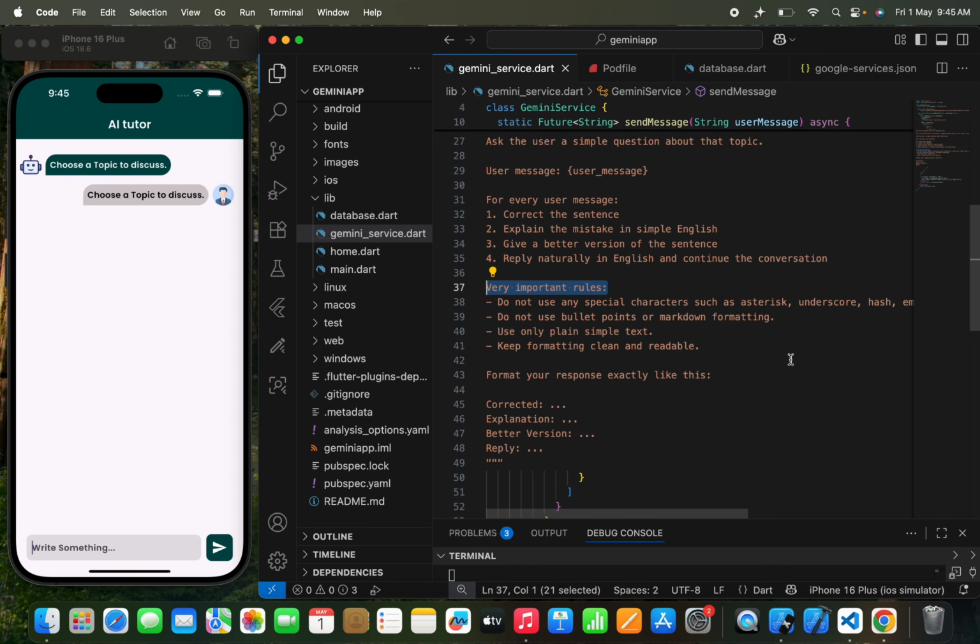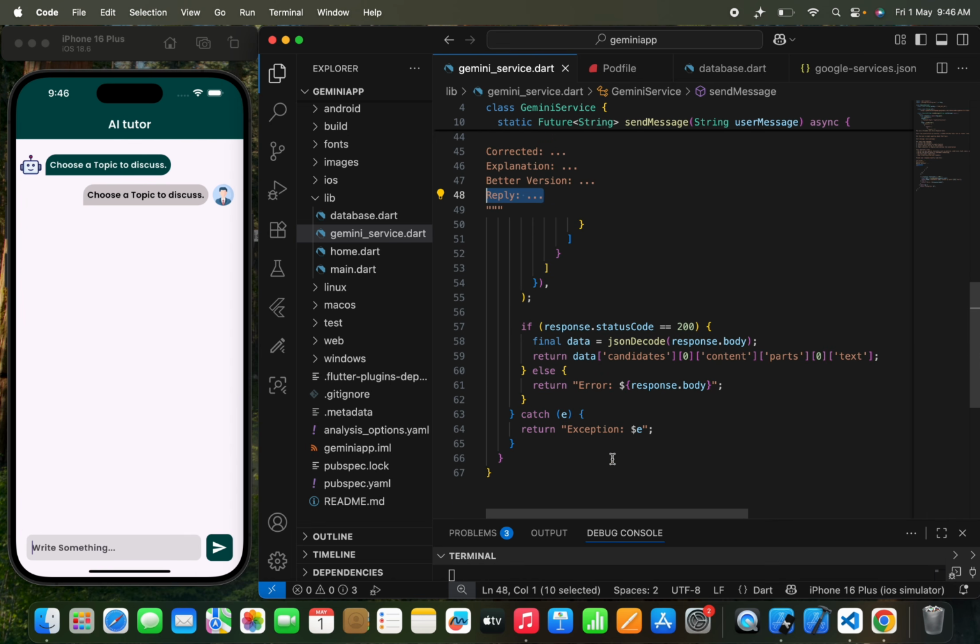I don't need that, so I've simply passed that. Don't use any special character, don't use any bullet point, use only plain simple text. Keep the formatting clean and reliable, right? Format your response exactly like this: corrected, explanation, better version, and a reply. Okay, now this is the thing.